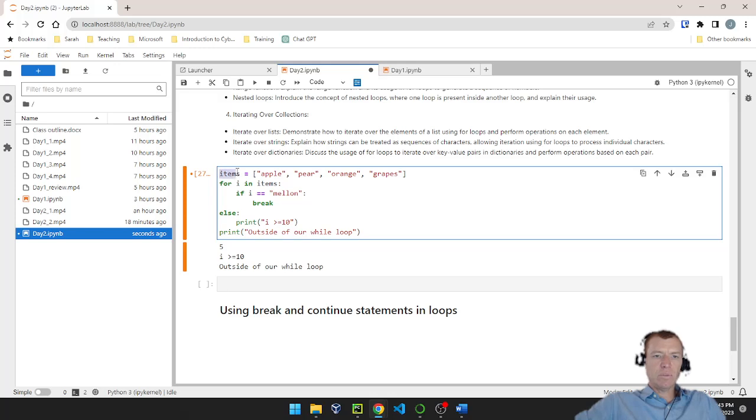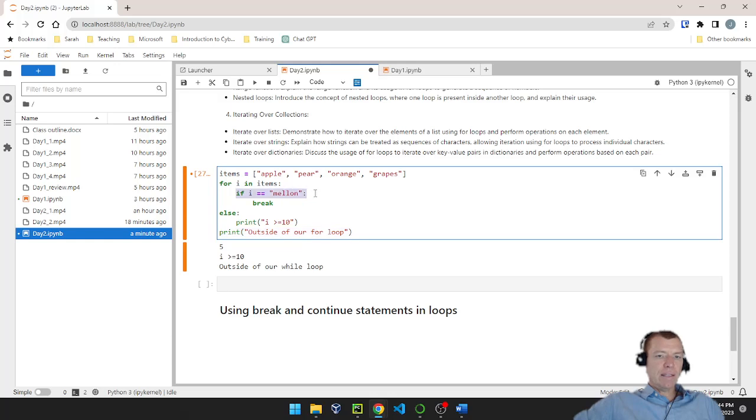We have items equals a square bracket, and it's a list of 4 different items. That means we're going to loop through each item, and I'm going to check to see if that item is melon. If it is, I'm going to go ahead and break, which will immediately take me to outside of our for loop and print this line of code.